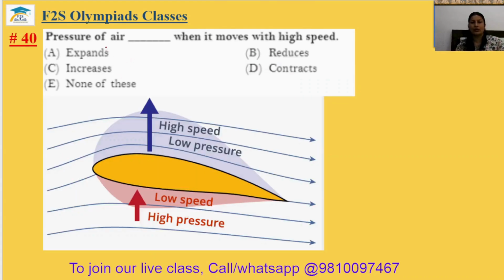Question number 40. Pressure of air dash when it moves with high speed. When it moves with high speed, the pressure of air reduces. If the speed is high, pressure is low. If speed is low, pressure is high. The 40th answer will be option B.